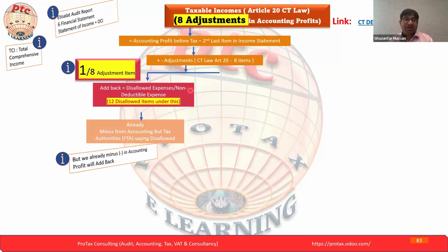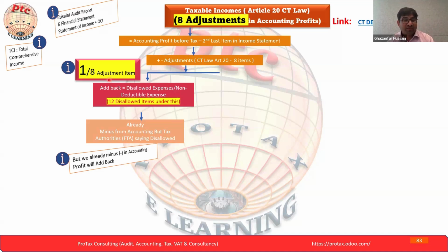So an expense as per accounting may not be an expense under taxation. Take the example of entertainment expense. If you spend on your employees, giving any kind of entertainment to your employees, that will be a 100% allowed expense.